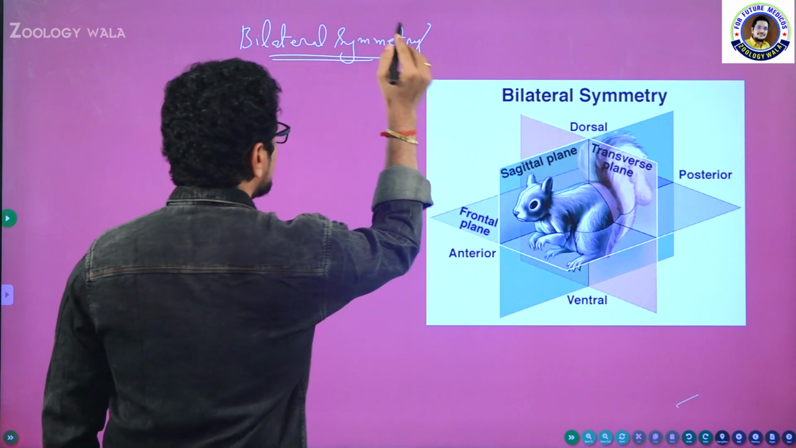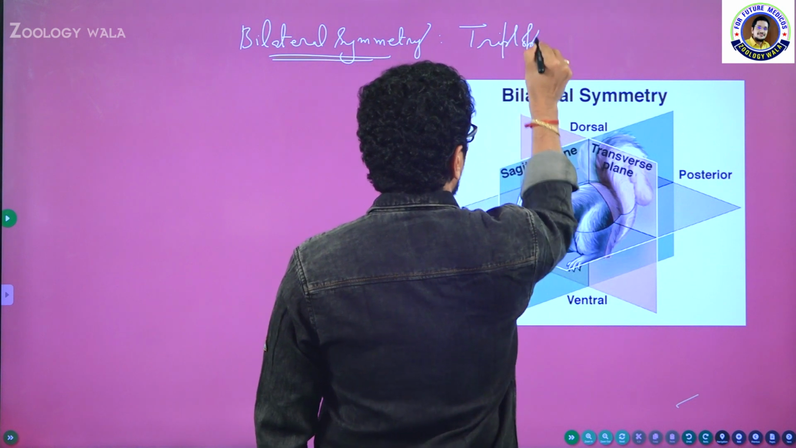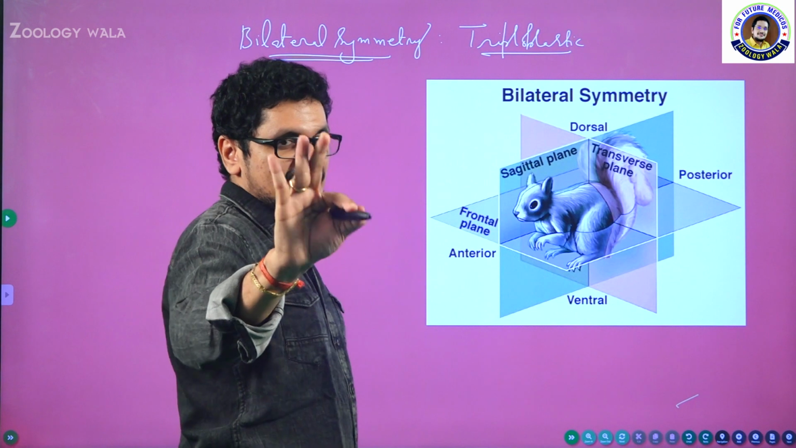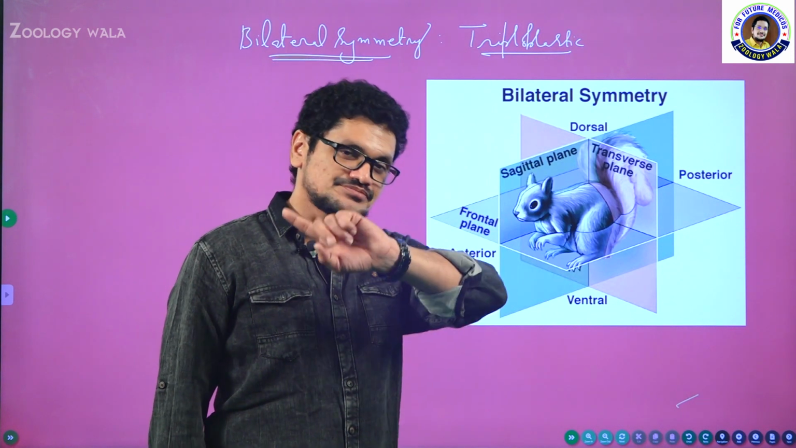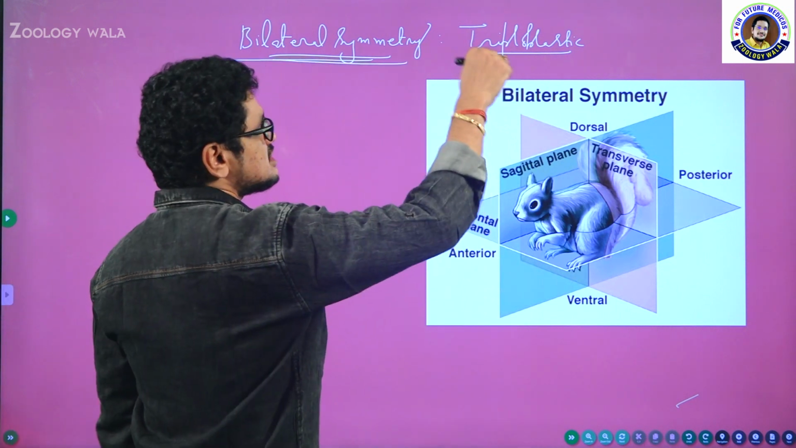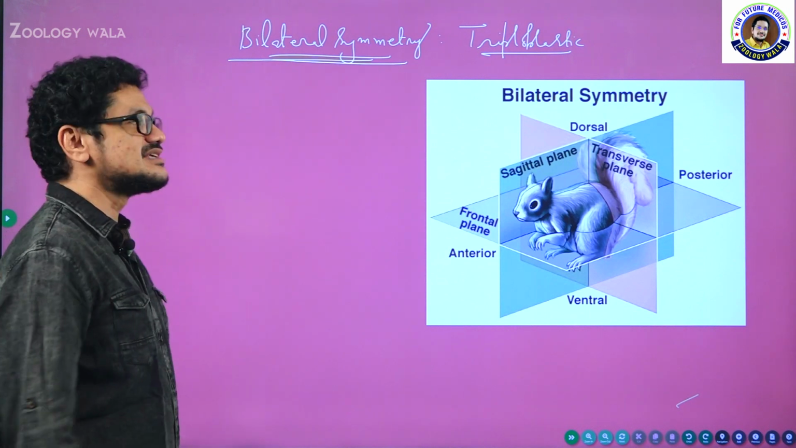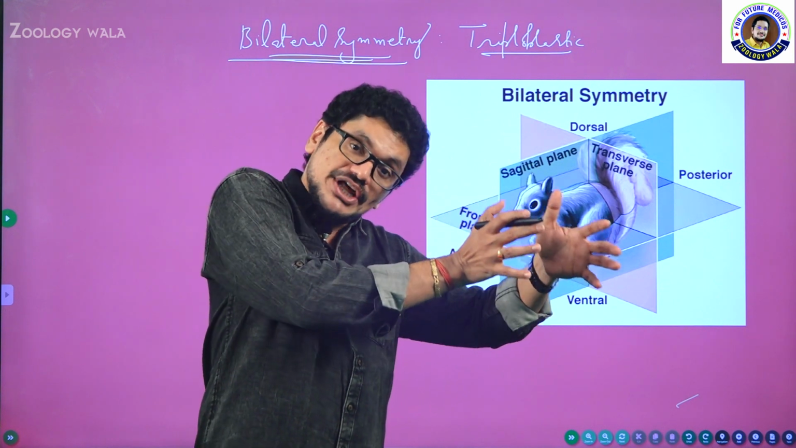This bilateral symmetry is seen in all triploblastic animals. It means 3 germ layers. What are those 3 germ layers? I explained at the time of coelom: ectoderm, mesoderm, endoderm. So those organisms which exhibit the triploblastic condition exhibit bilateral symmetry. That is the reason why that group is also called Triploblastica or Bilateria.